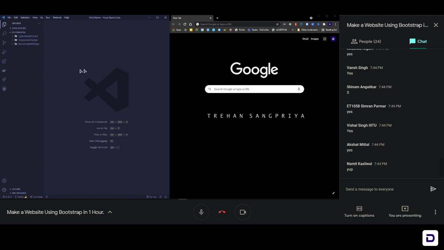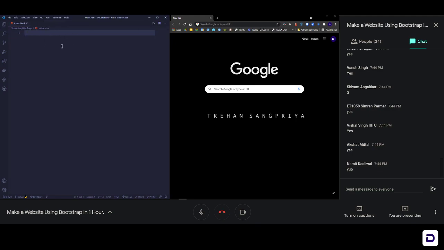Let's begin. Okay, so the only thing that we need today is an HTML file. Okay, nothing else. So let me do that. Okay, so index.html is going to be the file name. Okay, and now we are on this.